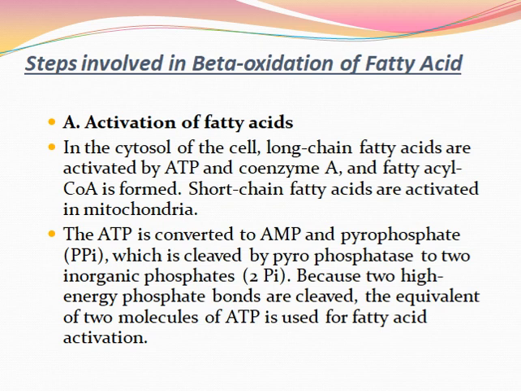The reaction in total is fatty acid plus coenzyme A plus ATP to produce AMP plus PPi, under the enzyme thiokinase with magnesium as an activator. The equivalent of two molecules of ATP is used for fatty acid activation.